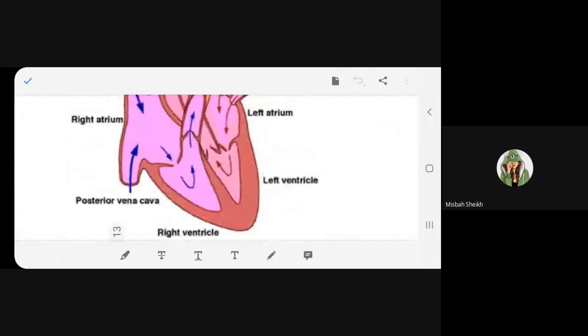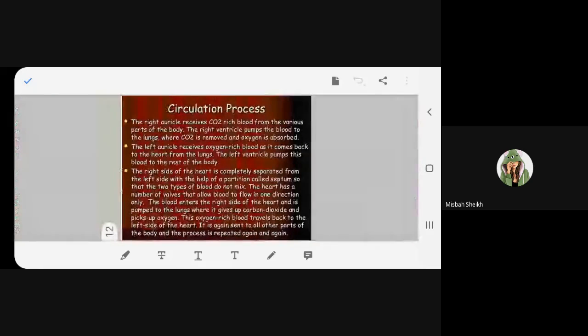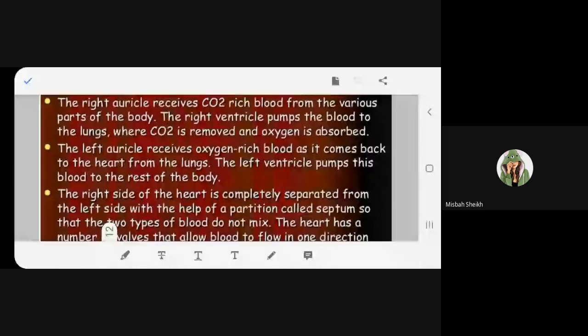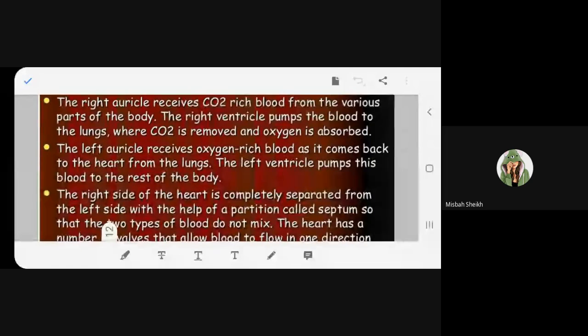which is the right ventricle? This is the right ventricle. Can you see this? This is the right ventricle. And this is the left ventricle. Now see what the right ventricle does. The right ventricle is pumping the blood where?